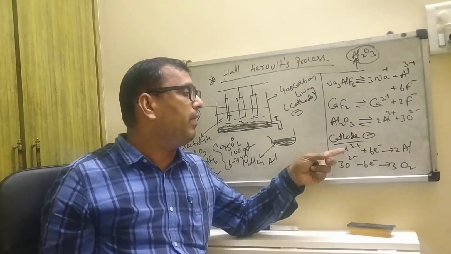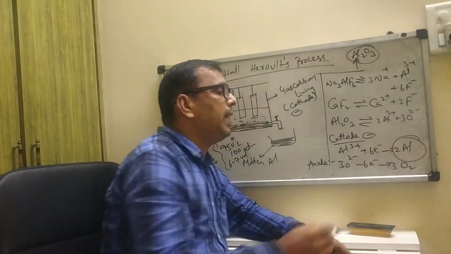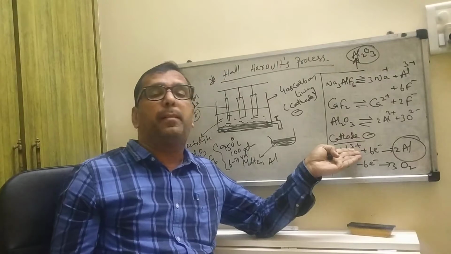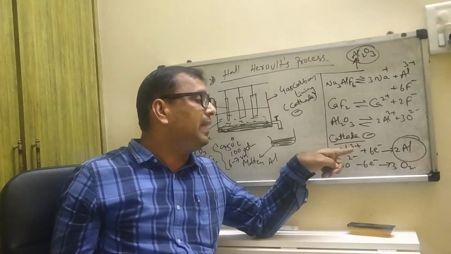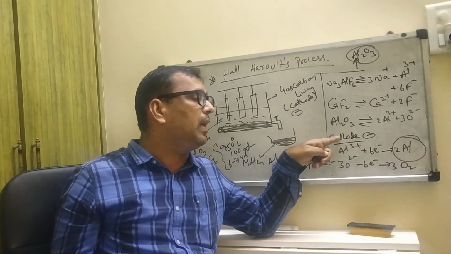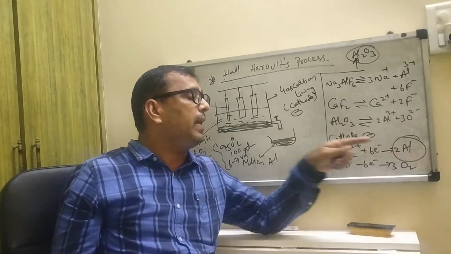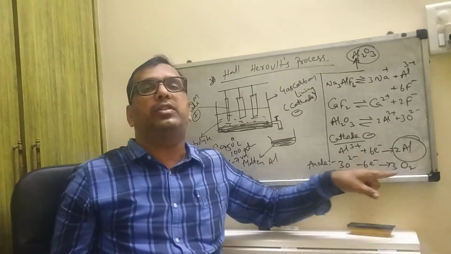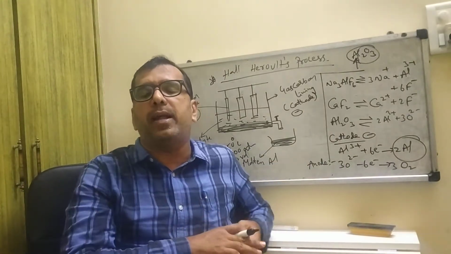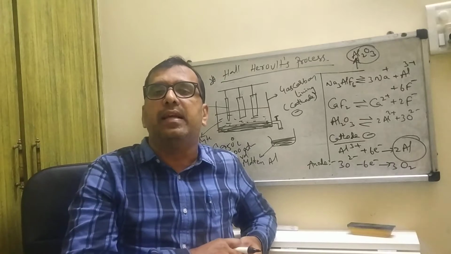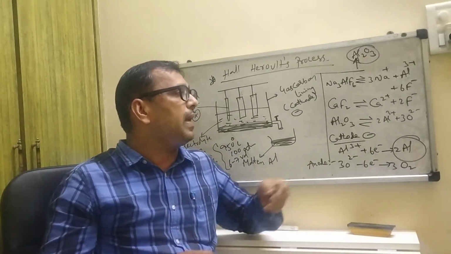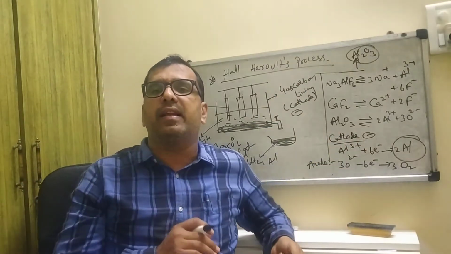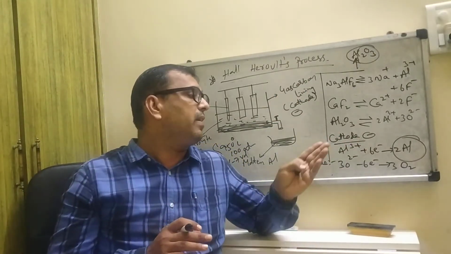Our required aluminium is naturally collected at the cathode: the cathode is negative, the aluminium ion is positive, so the aluminium is attracted by the cathode. Then what about the anode? At the anode, oxygen gas is liberated. In competitive examinations, sometimes you will be asked where aluminium is collected in the Hall-Héroult process.